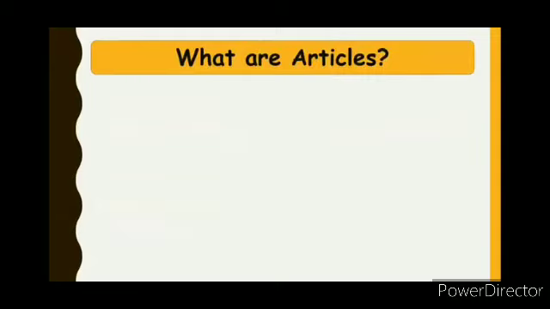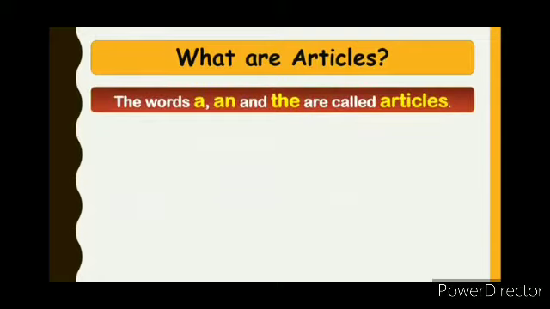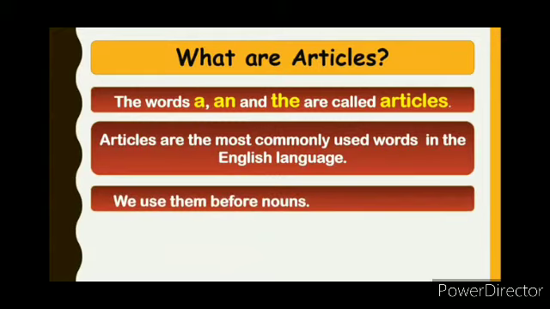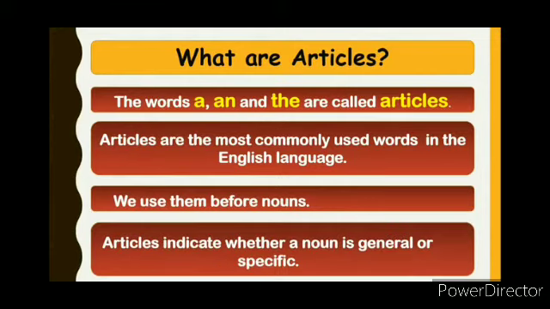Now, these little words are called articles. Let us see what articles are. The words a, an, and the are called articles. Articles are the most commonly used words in the English language. Where do we use them? We use them before nouns. Articles indicate whether a noun is a specific noun or a general noun. There are three important articles: a, an, and the.